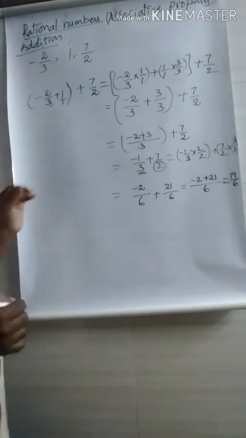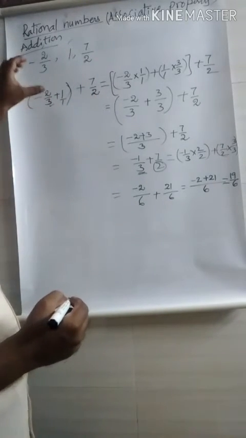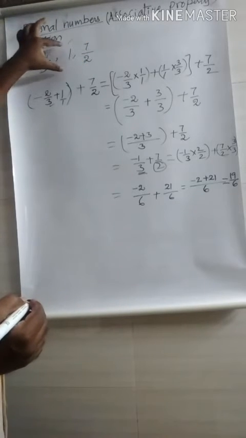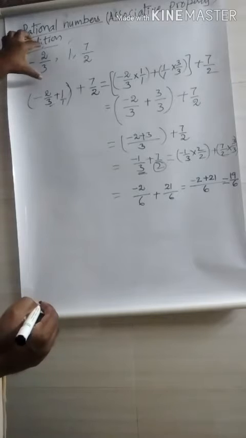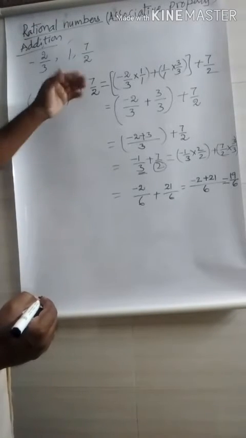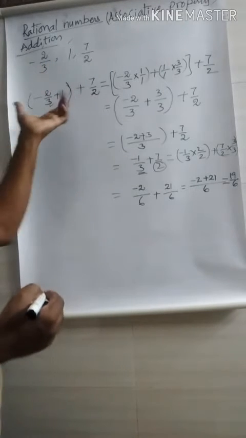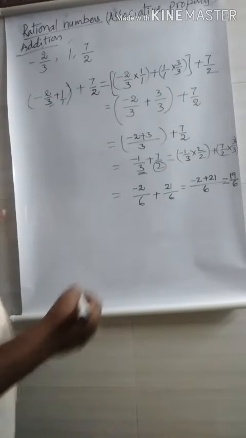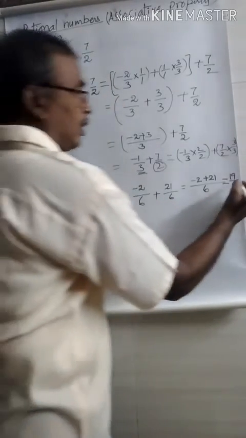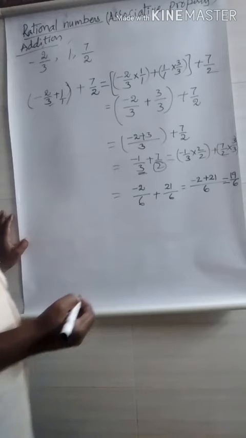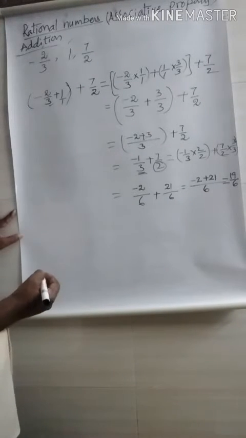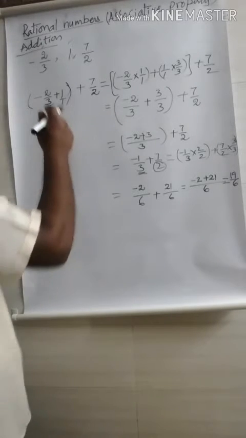Once again, I explain to you. Here we consider three rational numbers, minus 2 by 3, 1, 7 by 2. First we sum up the first two numbers, after that we add the third one and proceed to find the total addition value. Finally we get 19 by 6 in the first order. Now here onwards we may change the order in the addition.